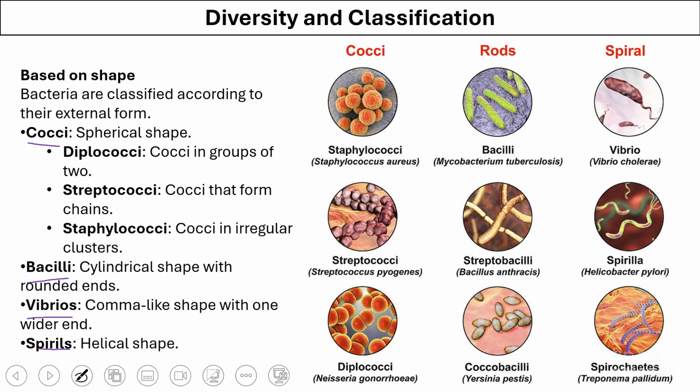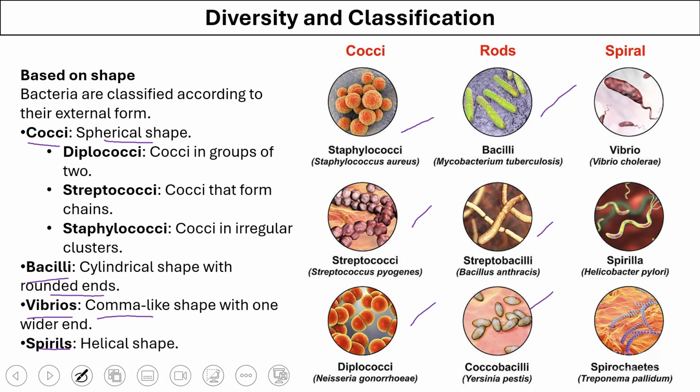So the cocci are spherical or round shaped, and bacilli are a bit elongated in a cylindrical shape, and vibrio looks like a comma, as you can see in these pictures, these round bacteria, and here you have some cylindrical or rod shaped bacteria.